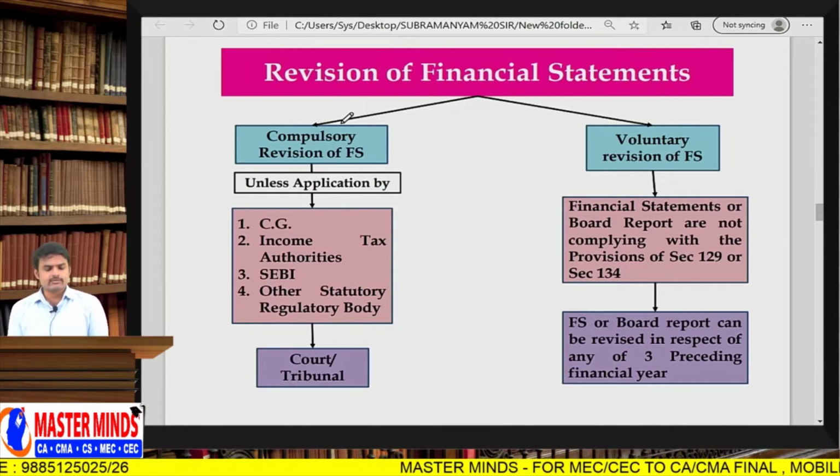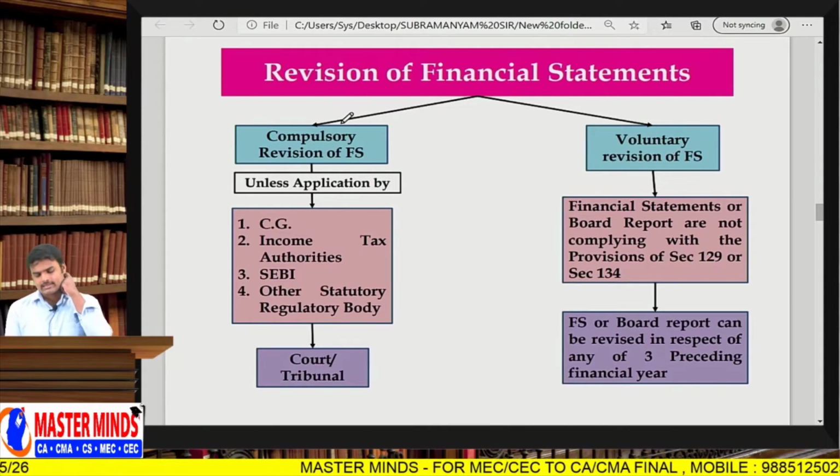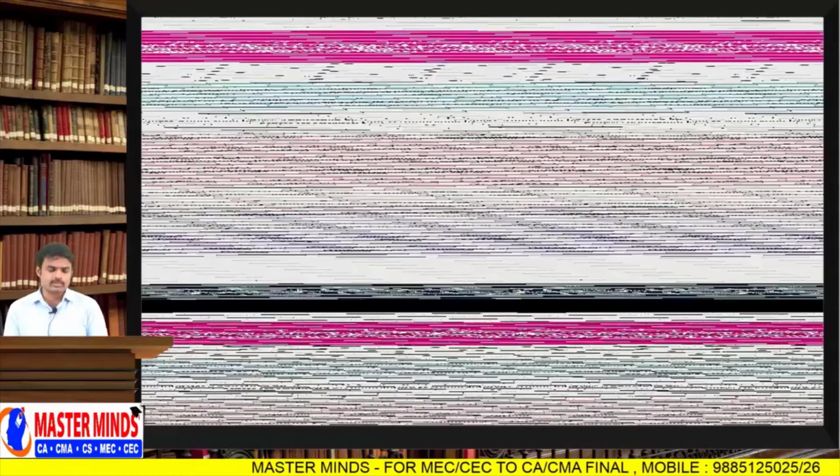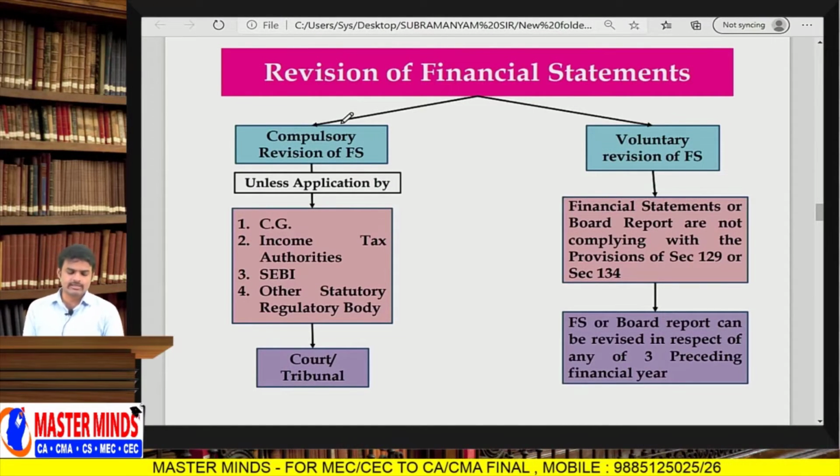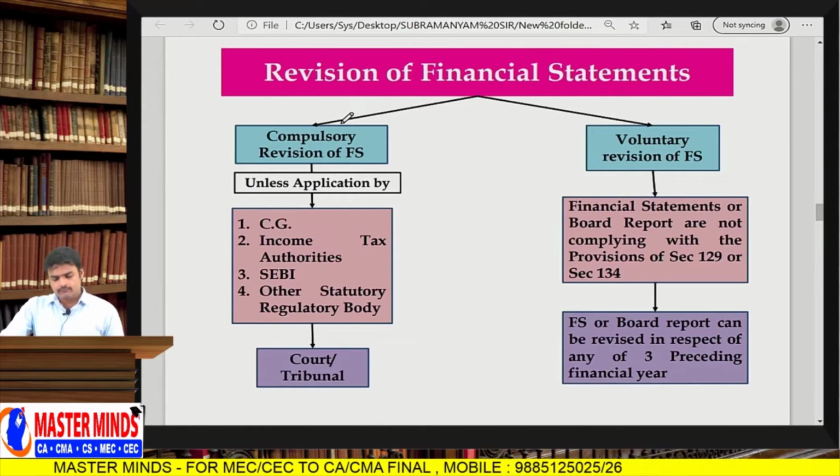So if you take compulsory revision of financial statements, it applies if an application is filed by the central government or income tax authorities or SEBI or any other statutory regulatory authority like FEMA and RBI. These are statutory bodies.